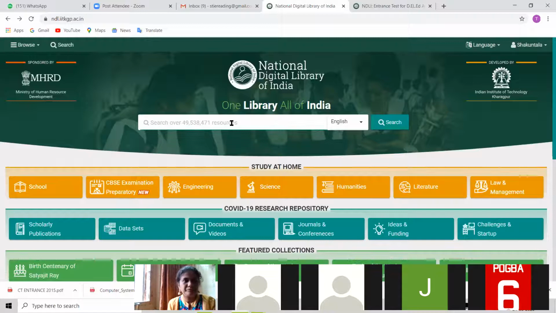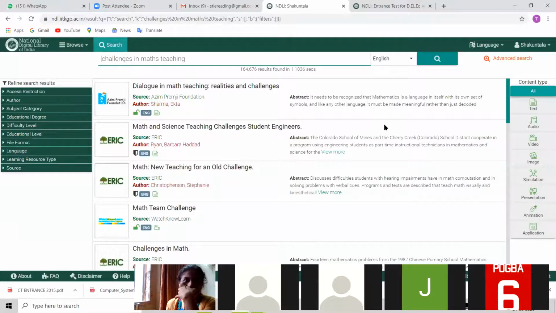This we have seen, no? Give me any keyword from education. Suppose the same keyword: difficulties, challenges in teaching mathematics. See, dialogue in maths teaching, realities and challenges. See, many things are available.